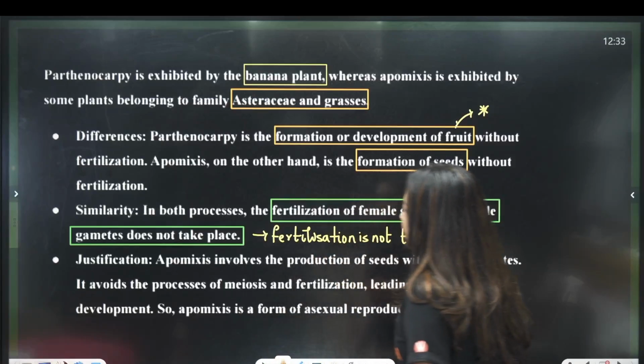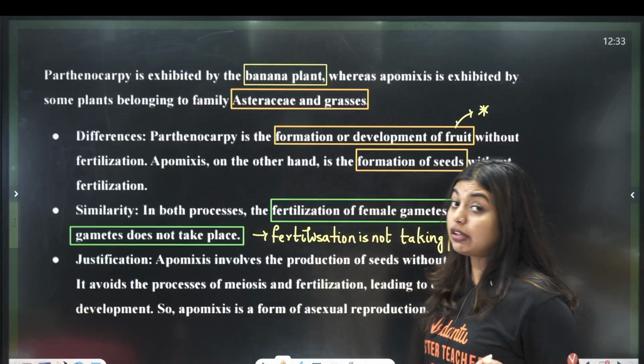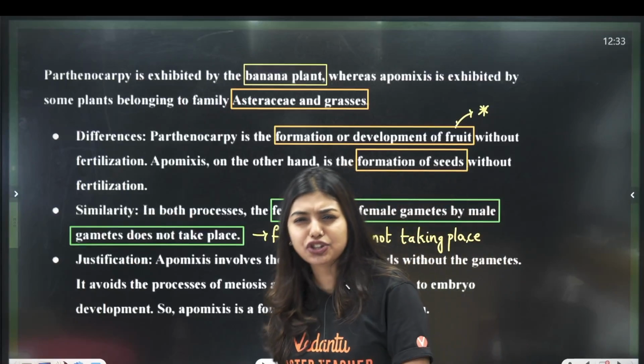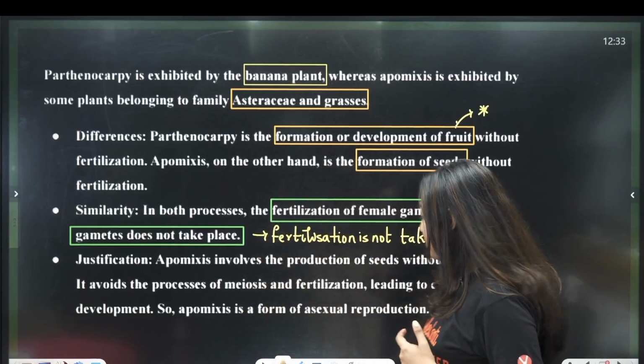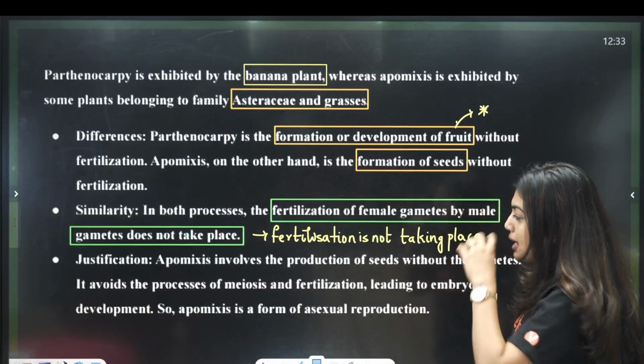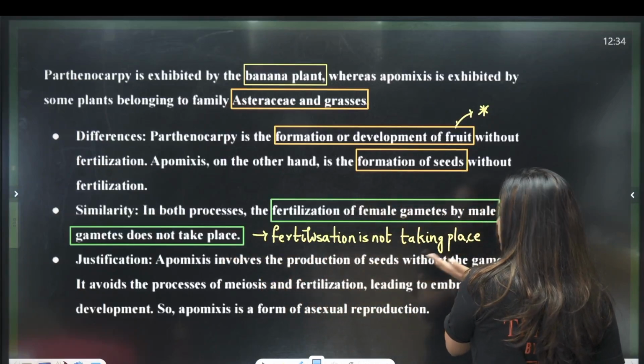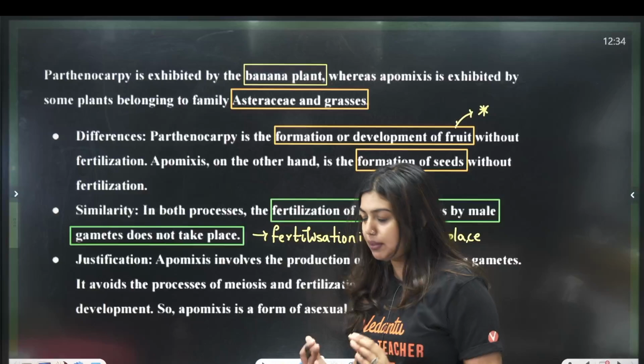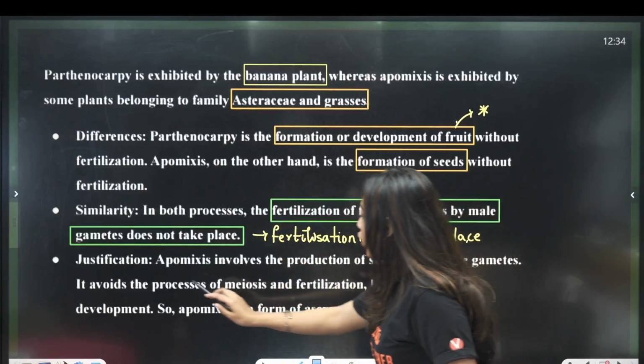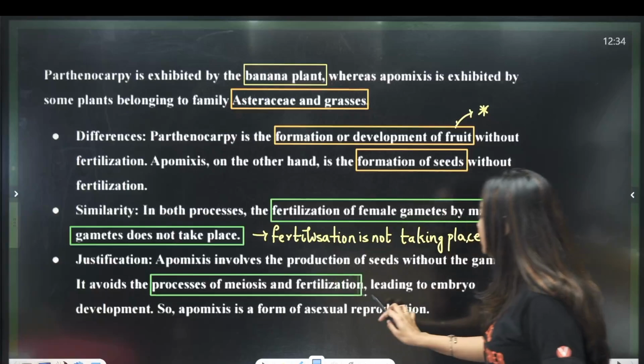Okay, done. Now, justification. Third part of the question was apomixis is an asexual reproduction. Justify your statement. So, let's justify what we want to tell. Justification is that apomixis involves the production of seeds without the gametes. That means without male and female gamete. It avoids the process of meiosis and fertilization.